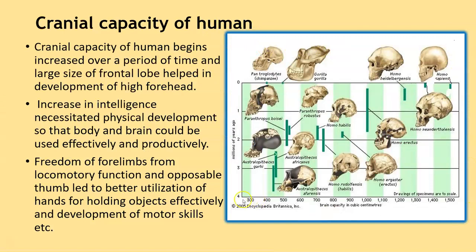Students, with the help of this image, you can not only see the development or the increase in the cranial capacity over time, but also the changes in the shape of the skull and the dentation, which changed over a period of time. It is showing us the entire changes of the ancestral humans till date. So increase in the size of the skull, the shape of the skull, and also the changes in the dentations are clearly visible in this chart.